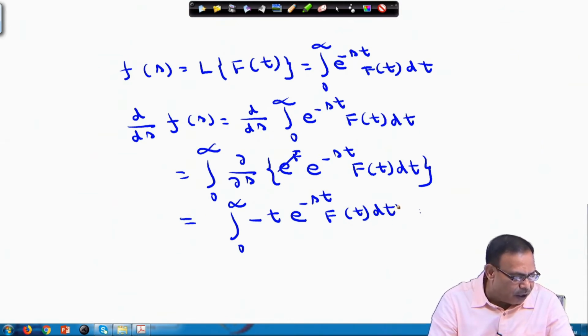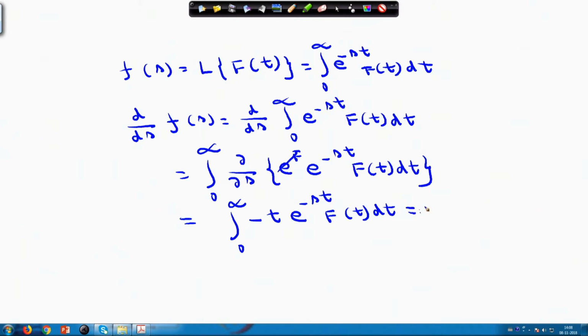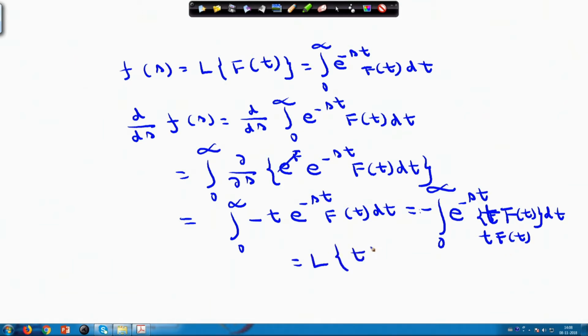So, this equals, again I can write, minus will come outside, the integral from 0 to infinity of e to the power minus st into t into f(t) dt. So, this is nothing but the Laplace transform of t f(t). So, that this equals the Laplace transform of t into f(t).